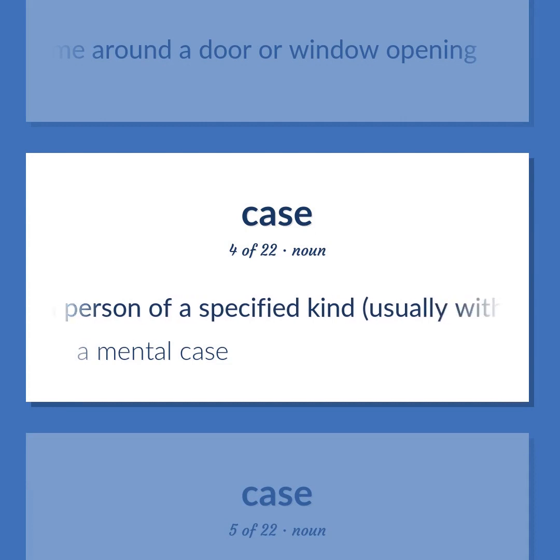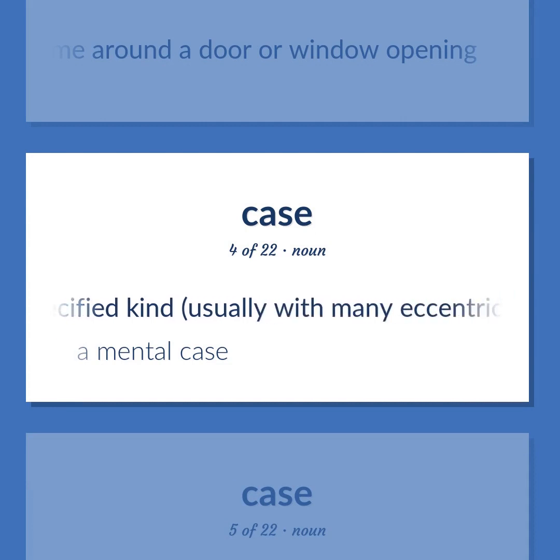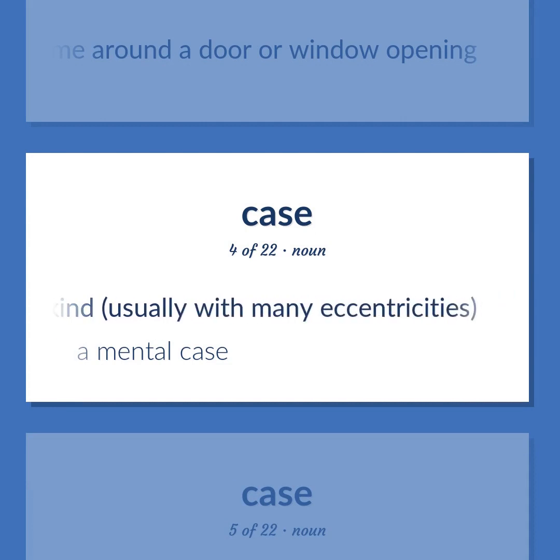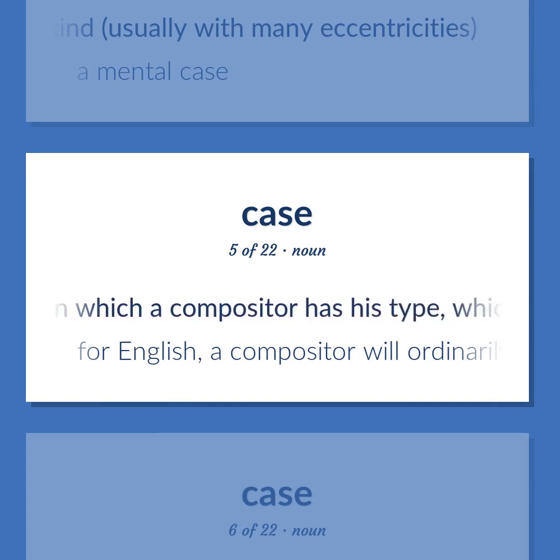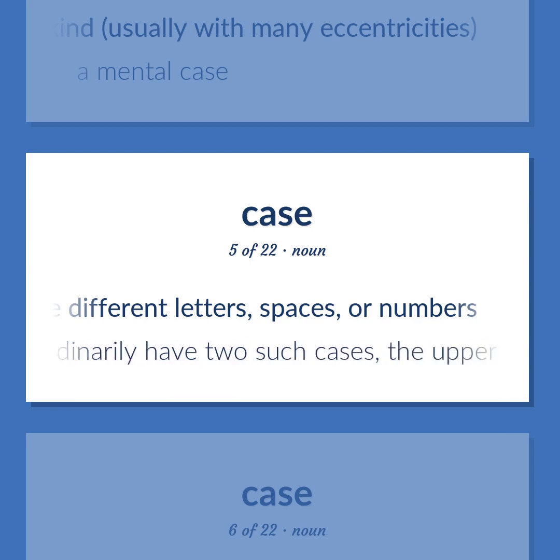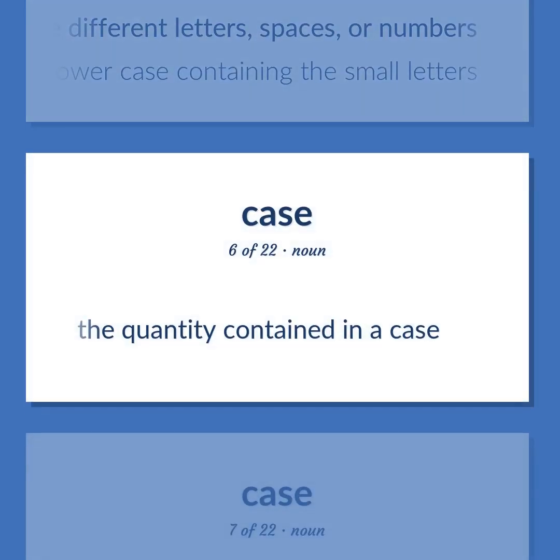A person of a specified kind, usually with many eccentricities. A mental case. Printing. The receptacle in which a compositor has his type, which is divided into compartments for the different letters, spaces, or numbers. For English, a compositor will ordinarily have two such cases, the uppercase containing the capitals and the lowercase containing the small letters. The quantity contained in a case.